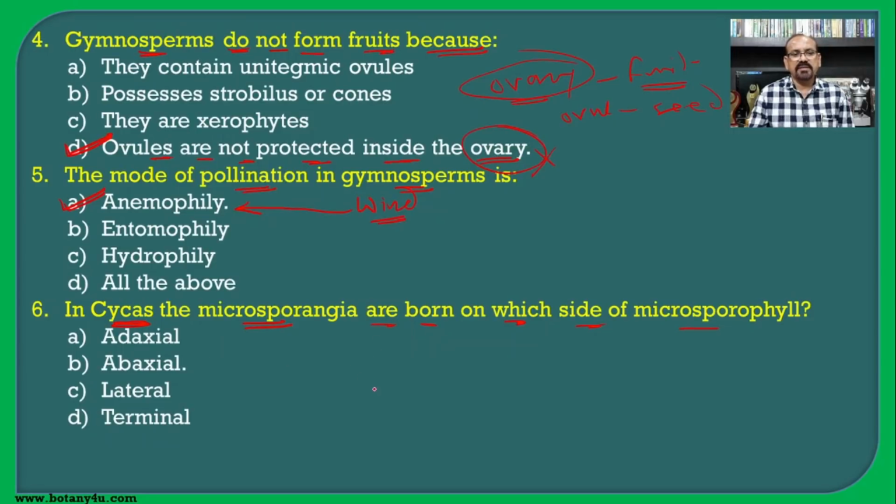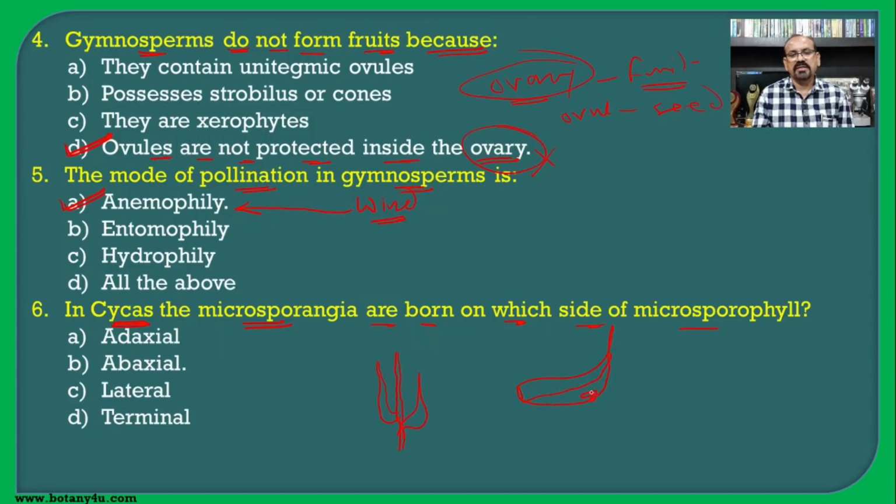If we see the LS of the male cone, then you will find that here there is a development of microsporophylls in a spiral condition on the central axis. And if you see this structure, then you will find that here they are developing from the lower side.